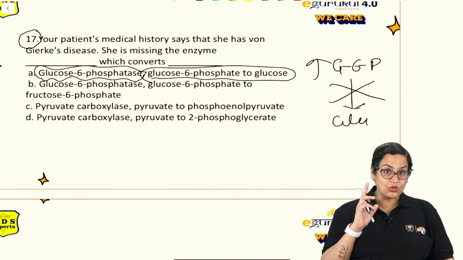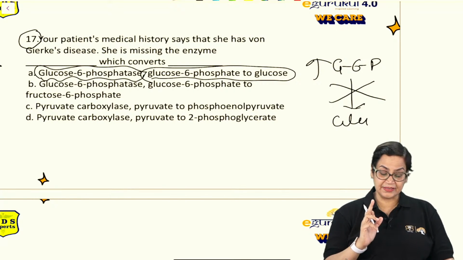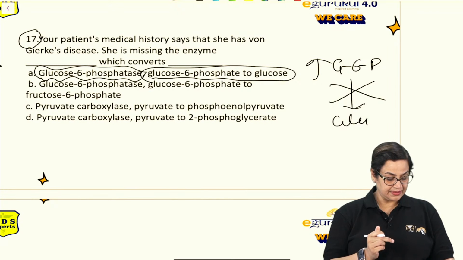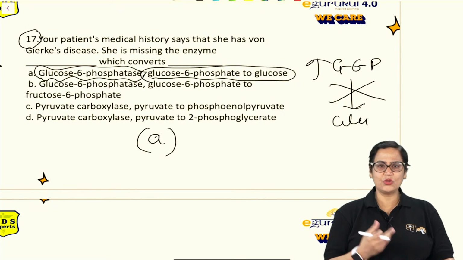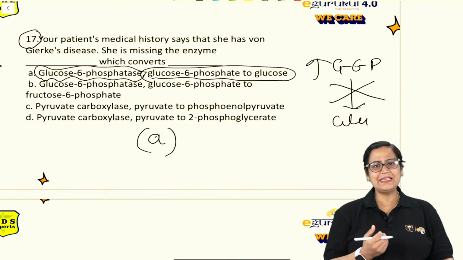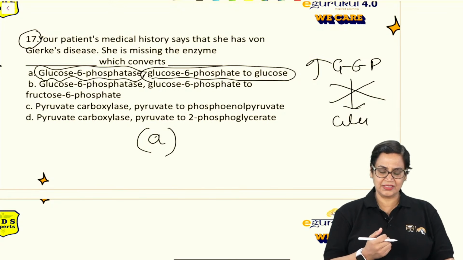So it is glucose 6-phosphatase, right? Yes, the answer is A. Very good. This is how the questions are asked. So if you know the basics, you can easily attempt your questions.